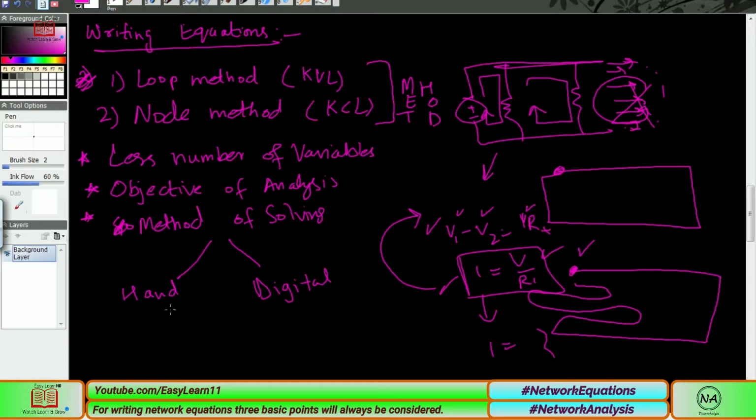But the hand method, the paper method, like we are trying right now, this is a hand method by ourselves. This is definitely a difficult method, and we always have to be worried, and when we choose this method in exams, we will always select the smaller number of unknown variables, because if we increase the variables, what is the result?